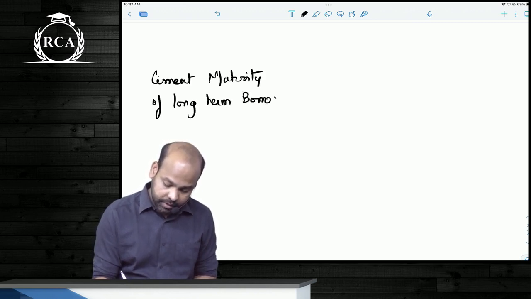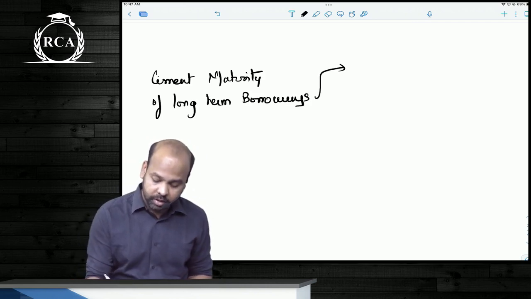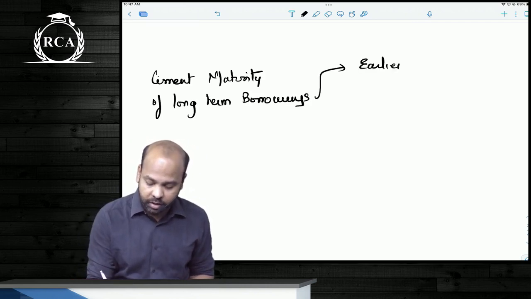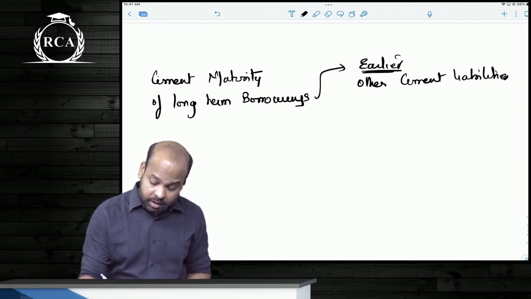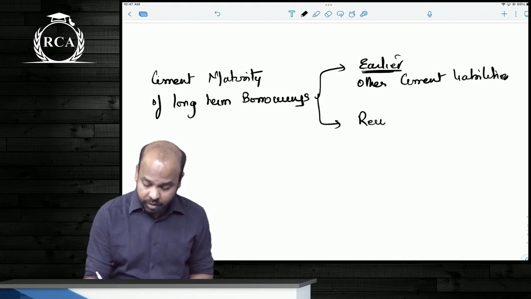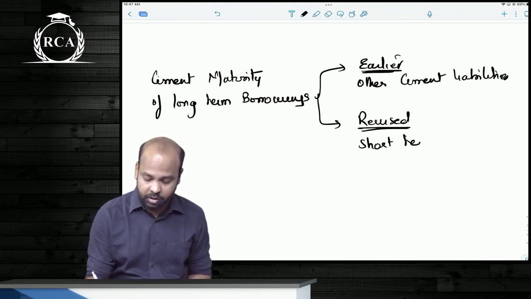Alright. So this current maturity of long-term borrowings earlier was disclosed under other current liabilities. Now, revised scenario, you are supposed to disclose them under short-term borrowings.